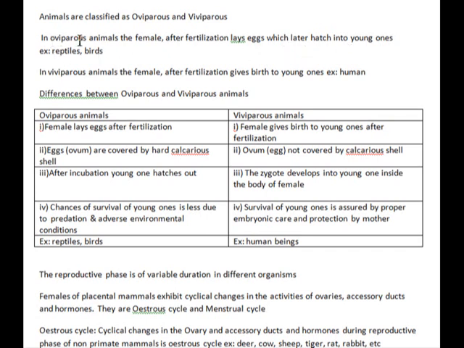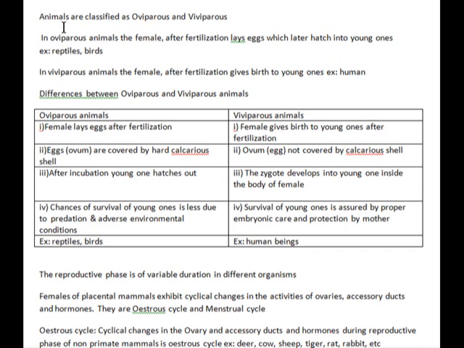In viviparous animals, the female after fertilization gives birth to young ones. Example humans and most of the mammals. That's how animals can be classified as oviparous and viviparous.